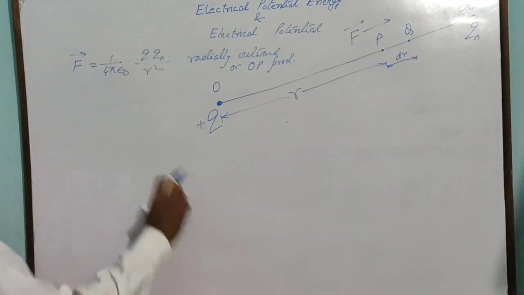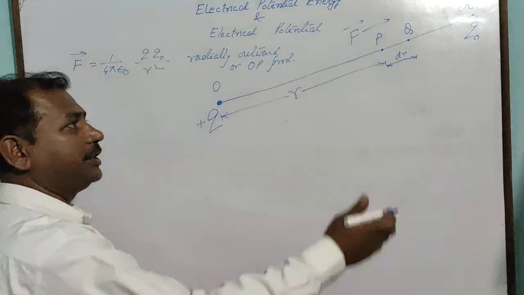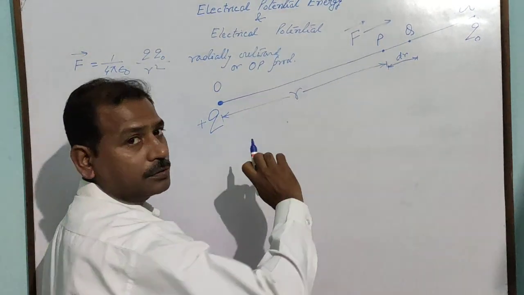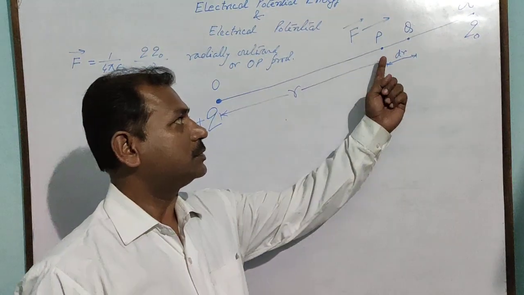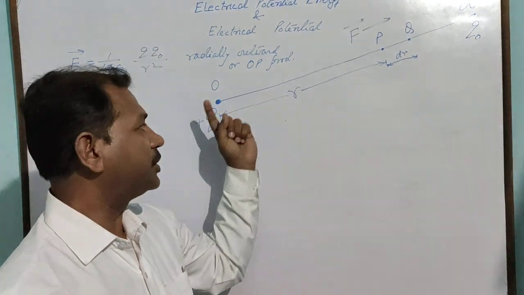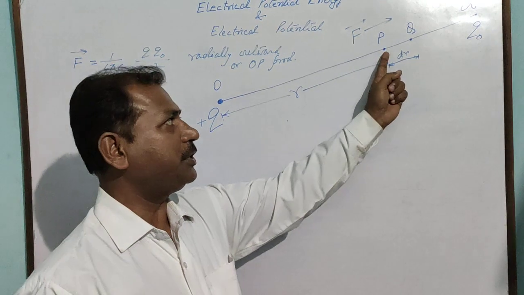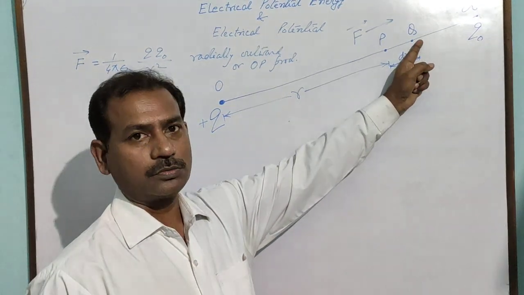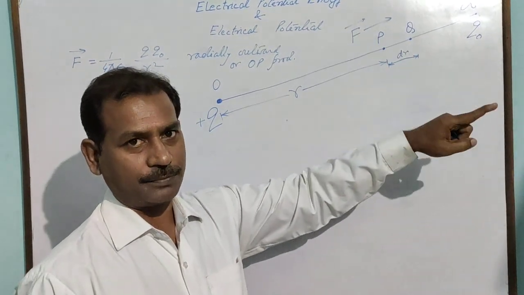This is a vector quantity. Point Q is very close to P. So since P and Q are very close points, the electric force due to Q at P or at Q will remain the same.